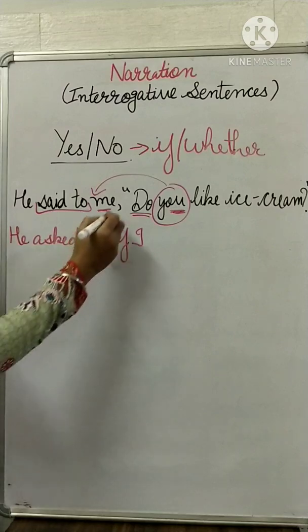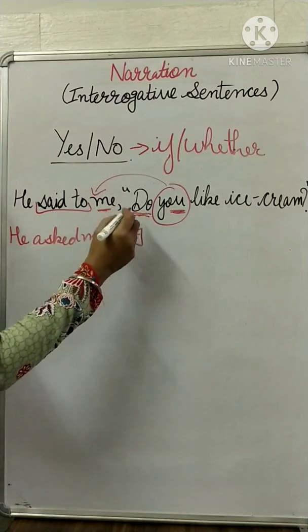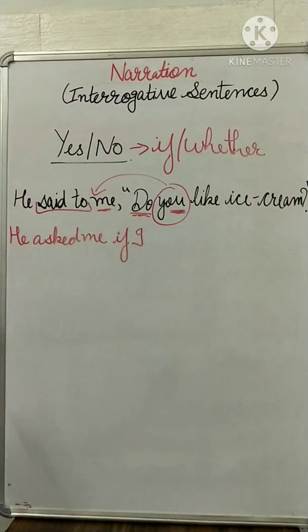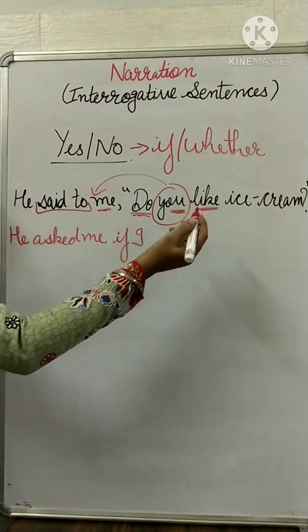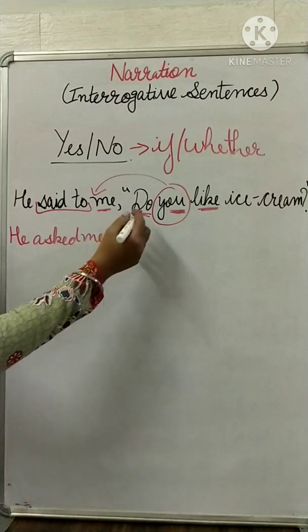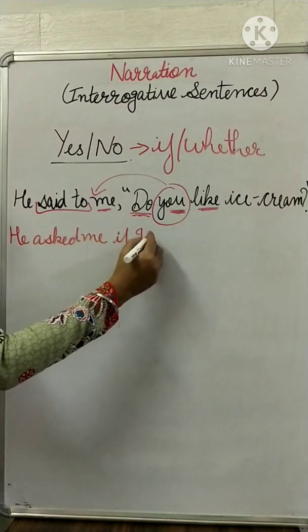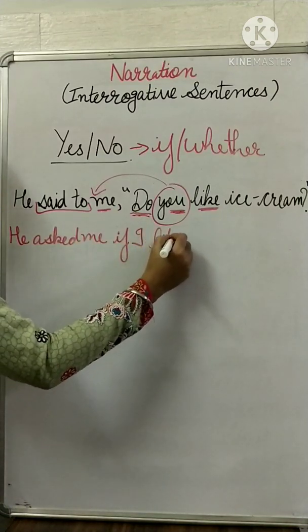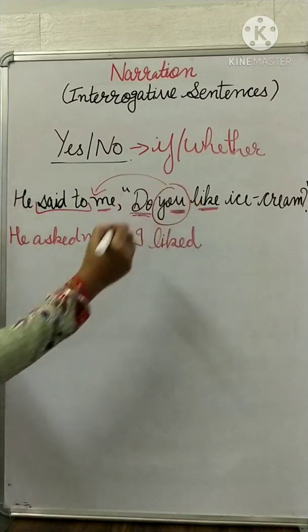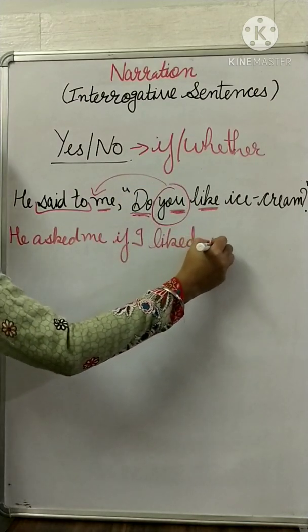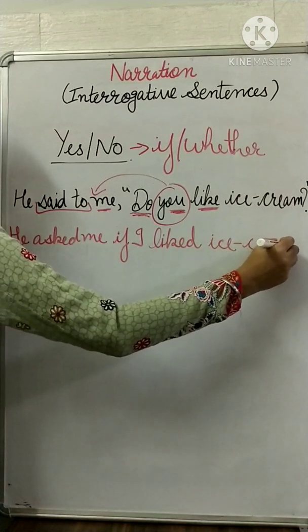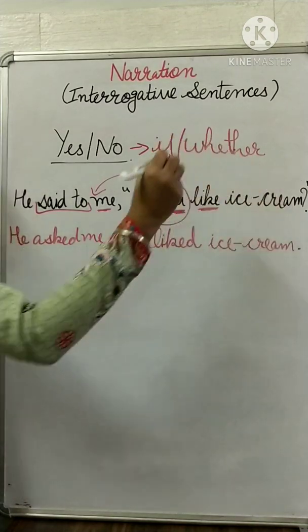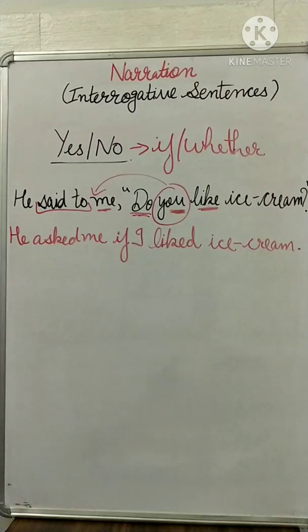I. Now in place of do, we have to write simple past tense. Clear? This is the main verb. We are going to change the main verb. He asked me if I liked ice cream, full stop. Is it okay?